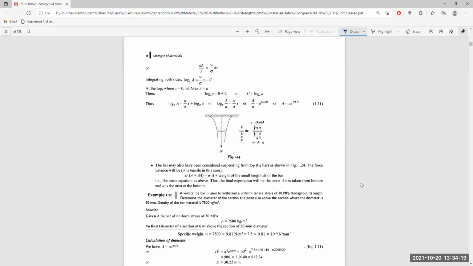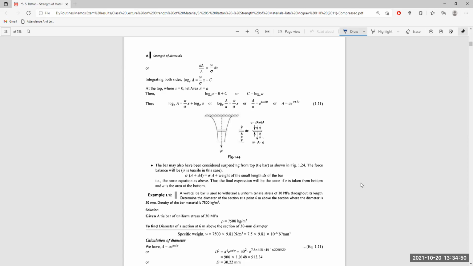Thus, if we put the value of C here, the equation will become log A to the base e equal to omega by sigma into x plus log A to the base e, or log capital A divided by A to the base e is equal to omega by sigma into x, or capital A divided by A is equal to e to the power omega x by sigma, or capital A is equal to A e to the power omega x by sigma itself.